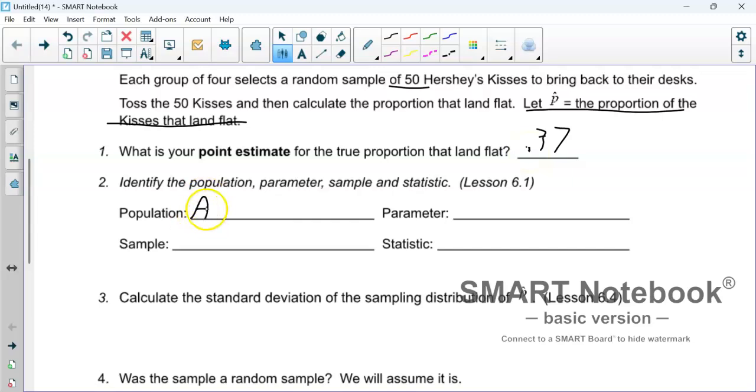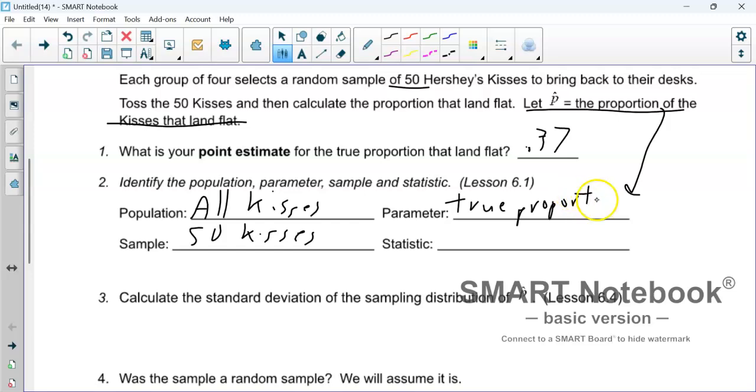So the population is all the Hershey's Kisses. And the sample is just the 50 that we did. Again, it was really 5 kisses, but rolled 10 times, so that's 50. The parameter is right here, but we have that beginning part. We're going to look for the true proportion of kisses that land flat. I'm just going to abbreviate this. And the statistic we'll fill in after we actually do it.